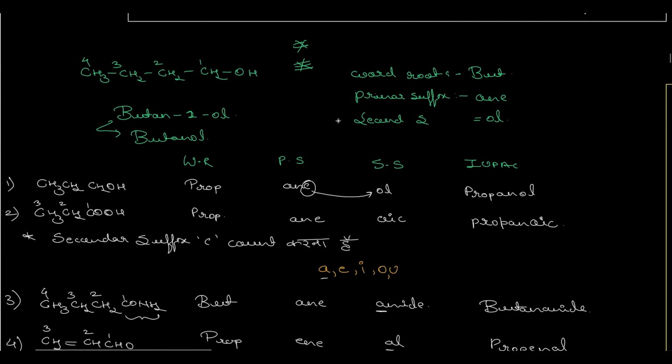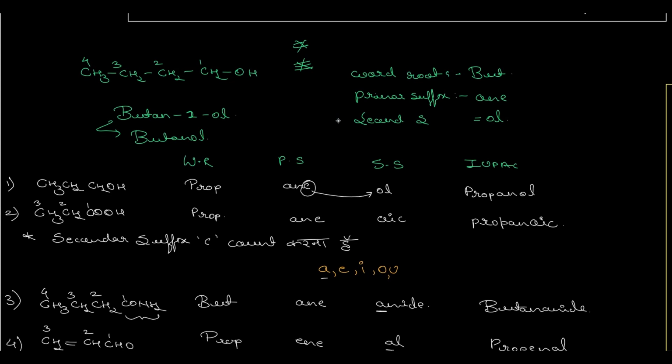Now here we have this compound. We always count from the carbon atom on which the functional group is present, so we will prioritize that carbon atom first. So numbering from here 1, 2, 3, 4. For 4 longest carbon, we have the word root but. Okay, primary suffix would be what? Primary suffix is the linkage between carbon-carbon. The bond between carbon-carbon is only single bond. No double or triple bond is present. So hence primary suffix is going to be ane, A-N-E.